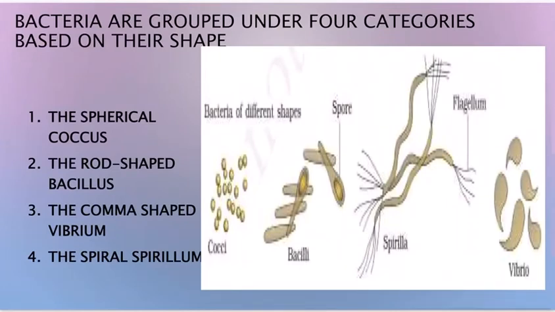So bacteria are grouped under four categories based on their shape. Like you are seeing here, coccus, round shape, spherical shape. Rod shaped is bacillus. Okay, you got this, rod shaped bacillus. Comma shaped, vibrio, spiral shaped, spirillum.